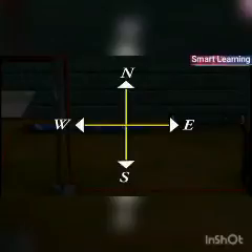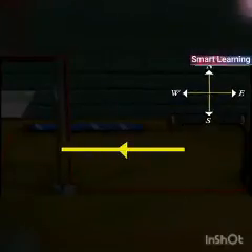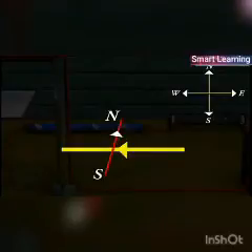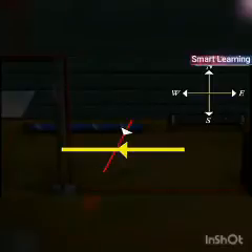Suppose current through a horizontal power line flows from east to west. The direction of the magnetic field at a point directly above the wire is from south to north, but the direction below the wire is from north to south.